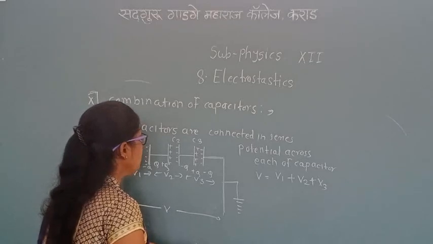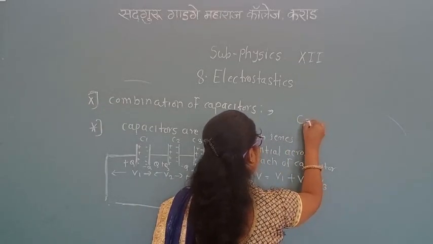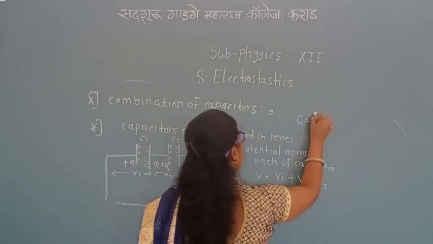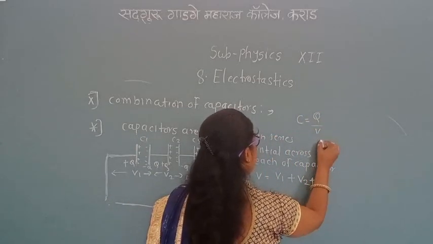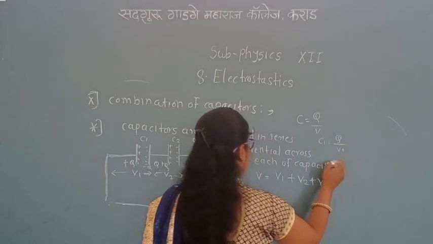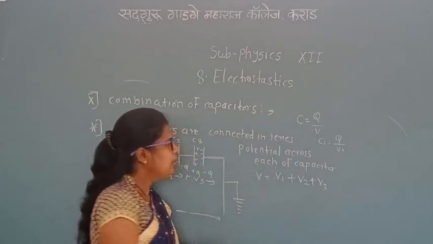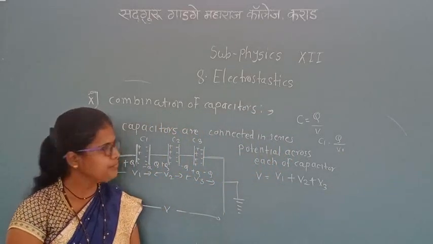Now by the definition of capacitance, we already learned that C is equal to Q upon V. Similarly, C1 is equal to Q upon V1, C2 is equal to Q upon V2.